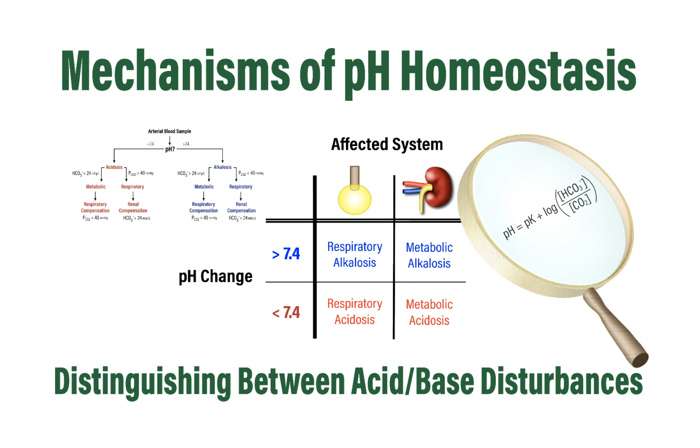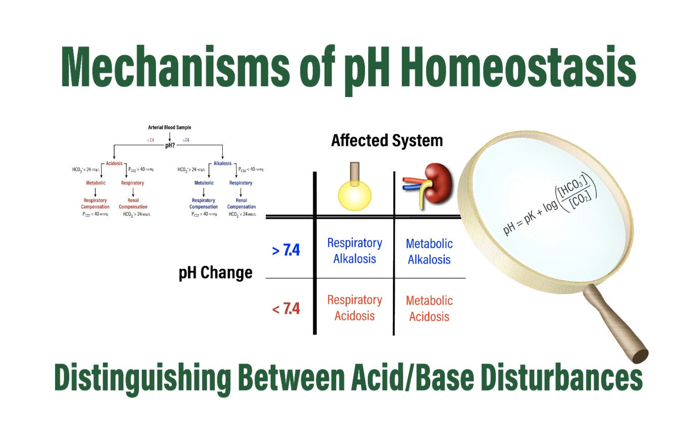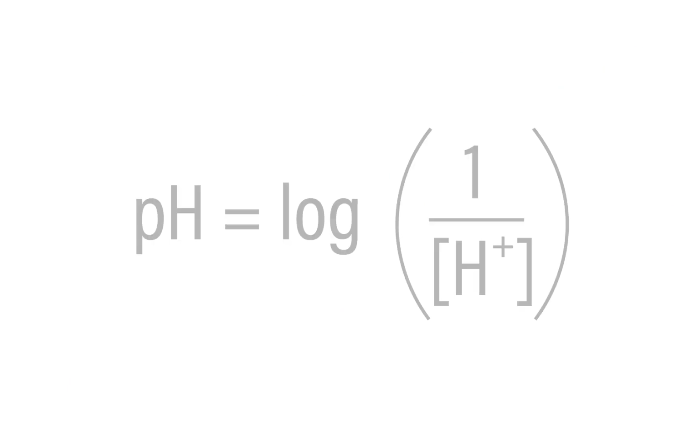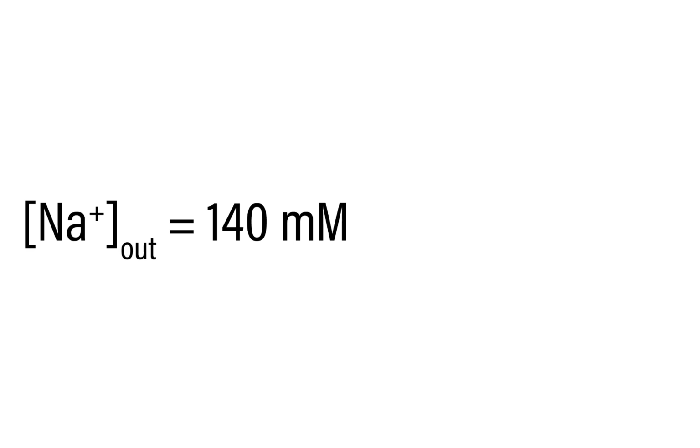pH homeostasis, or the regulation of the extracellular proton concentration, is one of the most remarkable regulatory processes in the body. It is often underappreciated how tightly controlled the free proton concentration is due to the use of a pH scale, which is the inverse log of the proton concentration. For comparison, recall that the normal extracellular sodium concentration is approximately 140 millimolar, plus or minus, say, 10 millimolar or so, within a normal physiological range.